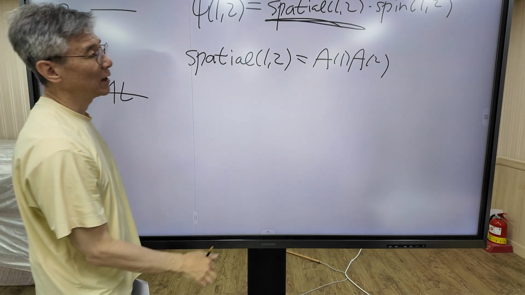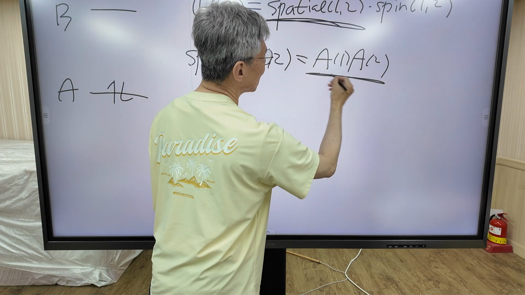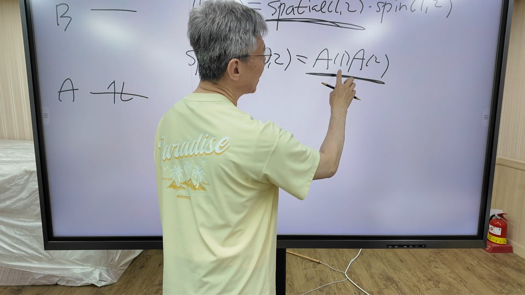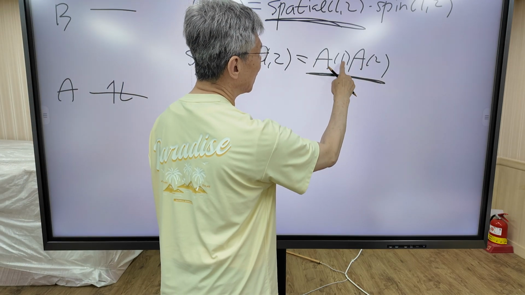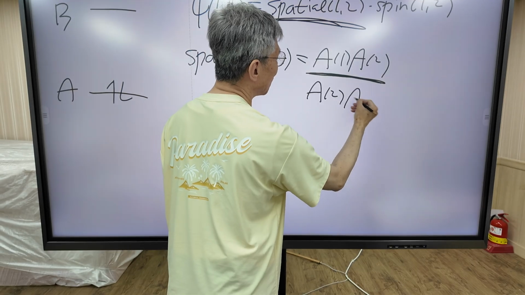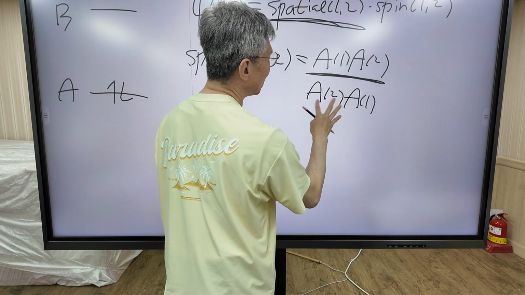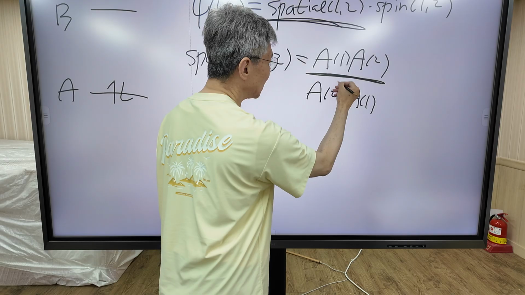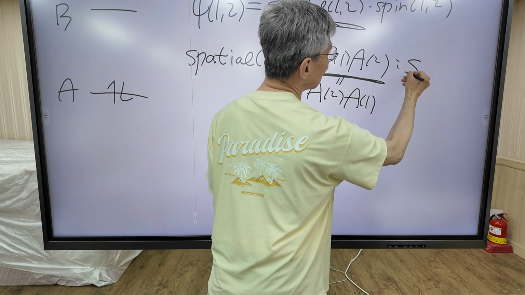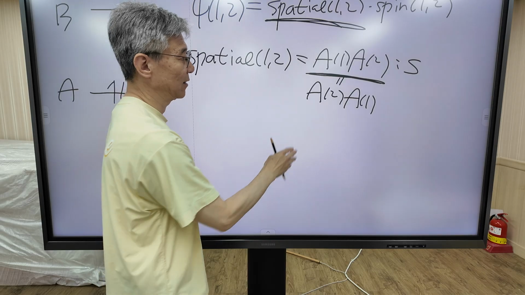Now I want to check if this function is symmetric or anti-symmetric. Now I'm going to swap 1 and 2. When 1 is replaced by 2 and 2 is replaced by 1, we obtain this function. And this function is the same as this one. It means that this function is symmetric. So this is okay.